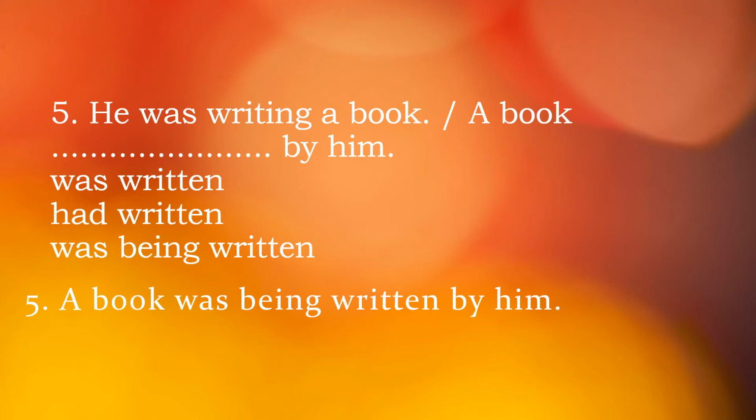If we take present simple tense, that will take am, is, are, then B3, then by, then objective form of the subject. If you find past tense, that will take was or were, then B3, then by, then objective form of the subject, and the object will be at the beginning, acting as subject. Well, let's move to the next rule.